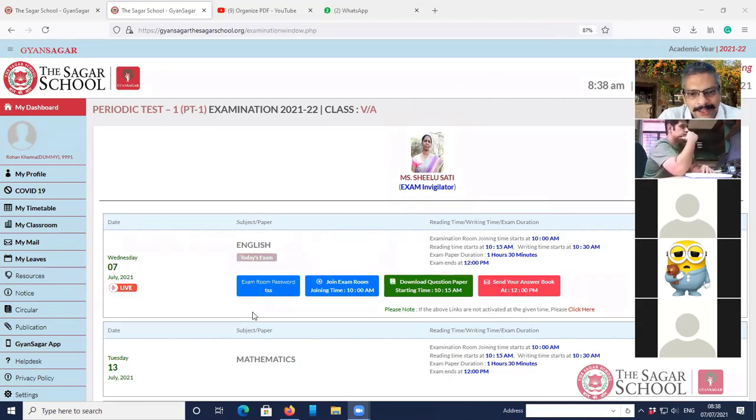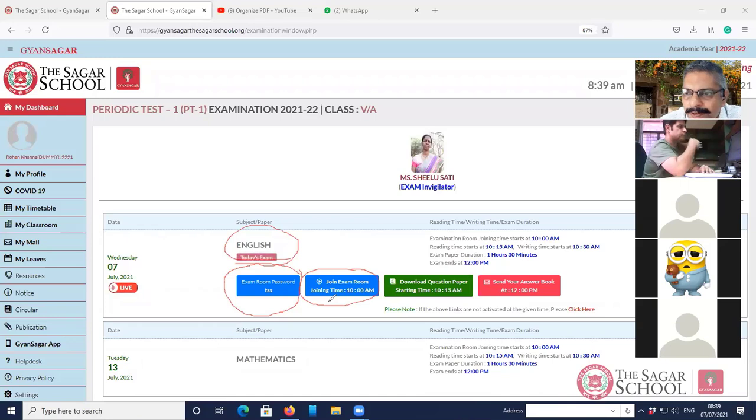Then we move on to the other details. Over here, you have the subject and today's exam. Today's exam is highlighted over here. Then, just like you attend your normal classes, you are going to copy the password from this area and join the exam room by clicking on this button. Your joining is going to be at 10 o'clock.